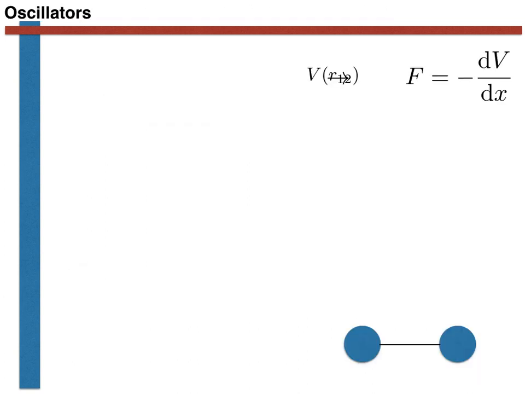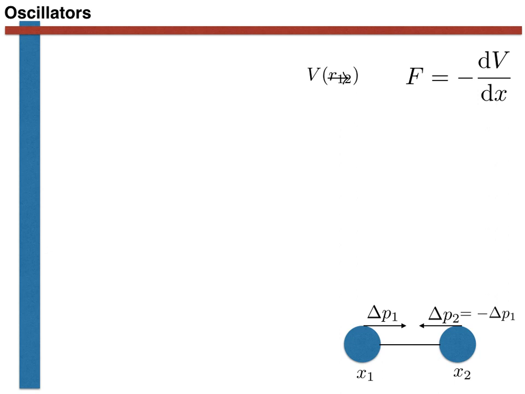For example, consider two balls connected by a spring. We will imagine that the system is fixed somehow so that it does not rotate. There are thus 2 degrees of freedom for this system, the position of the first ball, x1, and the position of the second ball, x2. Now suppose that the momentum of the first ball increases by delta p1 as shown here. We know from Newton's third law that the momentum of the second ball must change by an equal and opposite amount. So we may write that delta p2 equals minus delta p1.